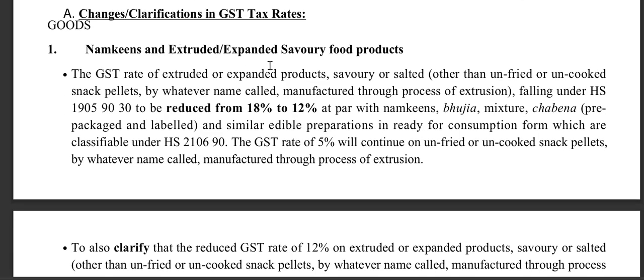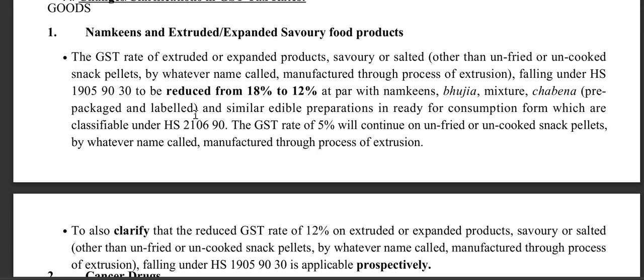Namkeens and extruded food products. The GST rate on extruded or expanded products, savory and salted, other than unfried and uncooked snack pellets, whatever name called, manufactured through the process of extrusion, falling under HS 1904 90 30, is reduced from 18% to 12%. For namkeens, bhujia, mixtures, chabena, pre-packed and labelled, and similar edible preparations ready for consumption, classified under HS 2106, GST at 5% continues. Unfried and uncooked snack pellets, whatever name called, manufactured through the process of extrusion, are treated separately.